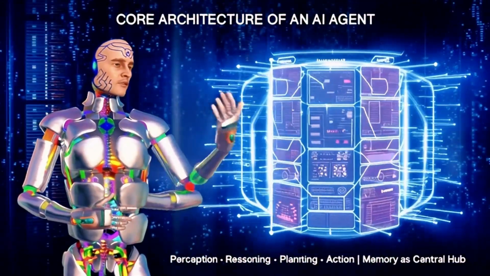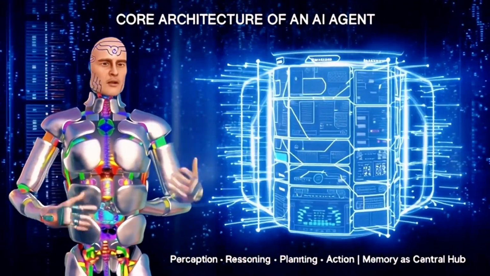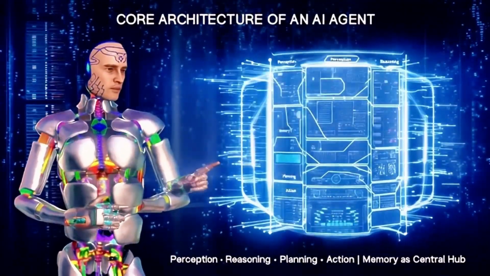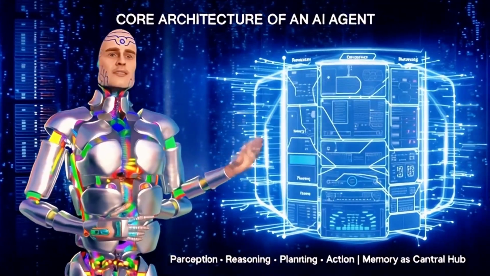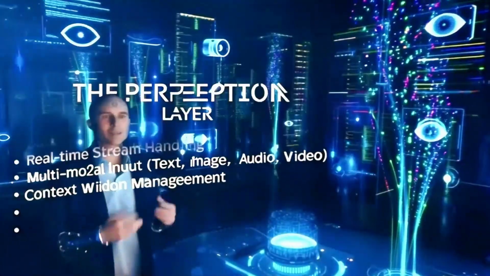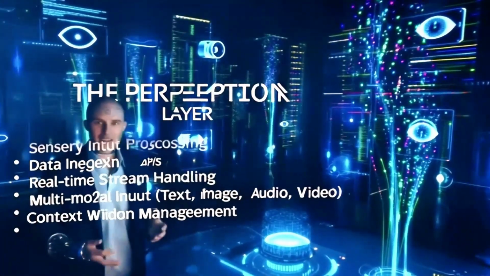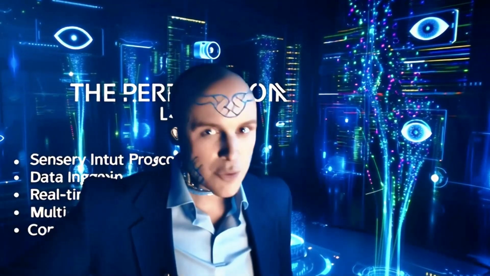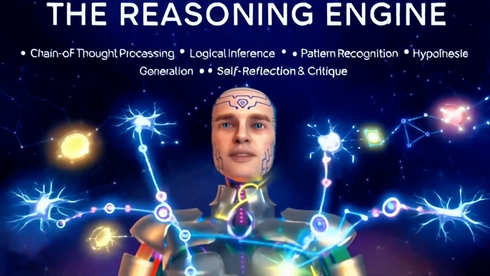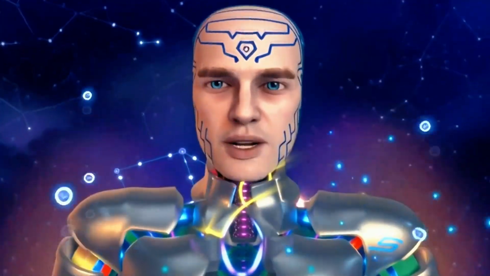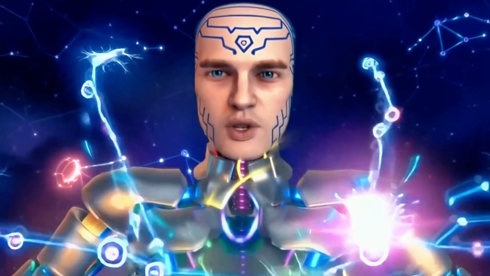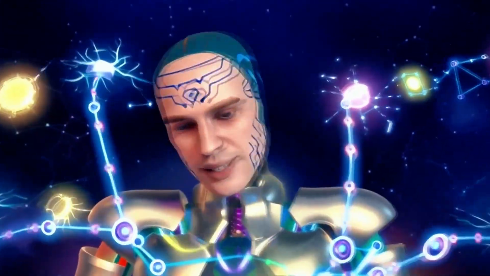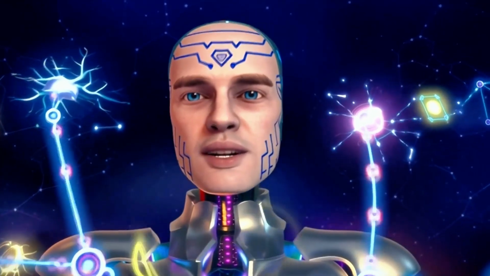Let's pop the hood. Slide 5 is your blueprint. The core loop is simple: perception to reasoning, to planning, to action, with memory sitting in the center. Think of it like a human brain. Slide 6, the perception layer, is the eyes and ears. It handles text, images, audio, ingesting data via APIs. Once data is in, it goes to the reasoning engine on slide 7. This is where the magic happens. We use chain of thought processing, literally talking to ourselves, to generate hypotheses and reflect.